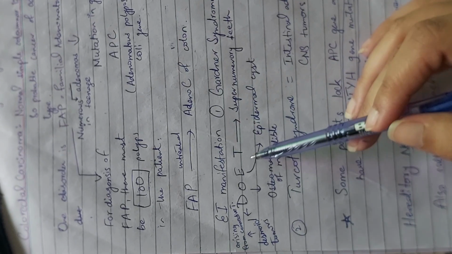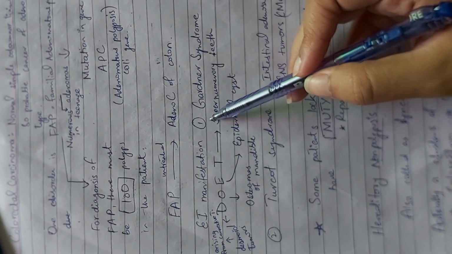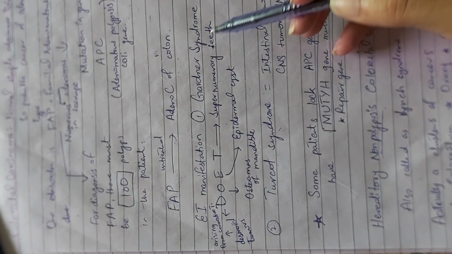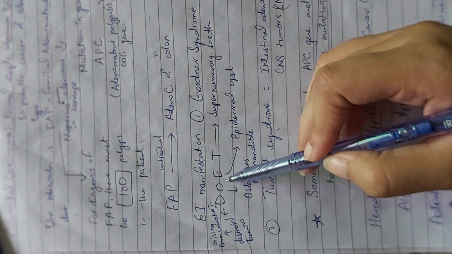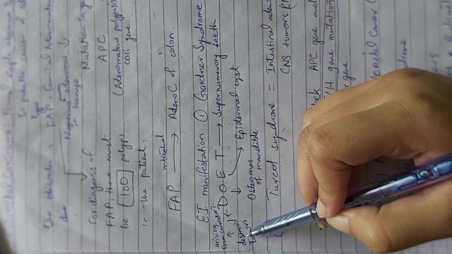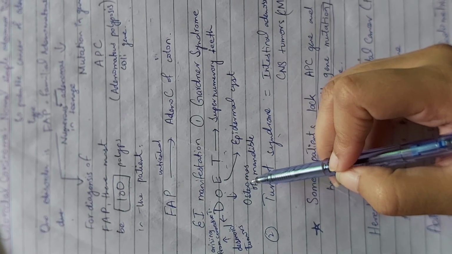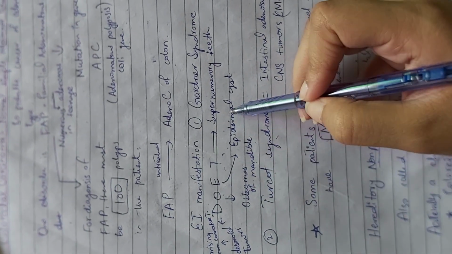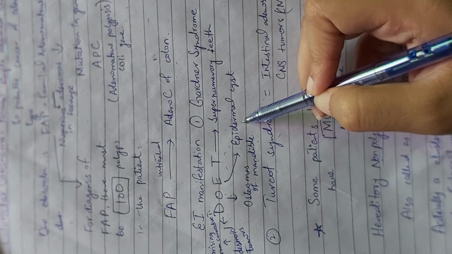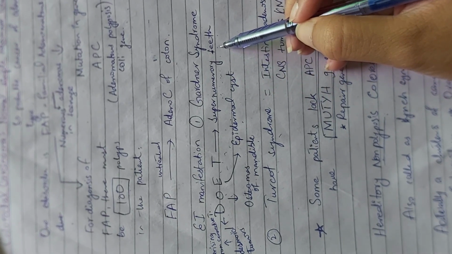And the extraintestinal manifestations other than the large bowel: it is associated with Gardner syndrome and Turcot syndrome. Now, what are these? You must remember this mnemonic DOIT. DOIT stands for desmoid tumors. Desmoid tumors are actually arising from the connective tissue. What is O? O is osteomas of the mandible, and epidermal cyst. Now, an encapsulated cyst or swelling or outgrowth is seen on the skin. T is supernumerary teeth, which means that there are a lot of teeth.